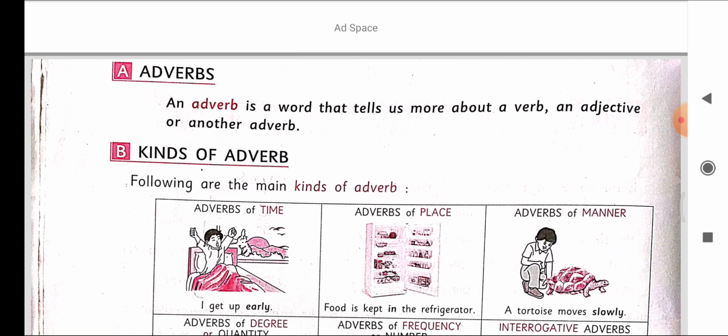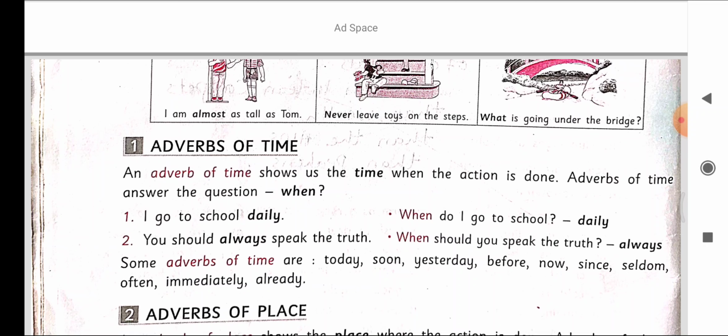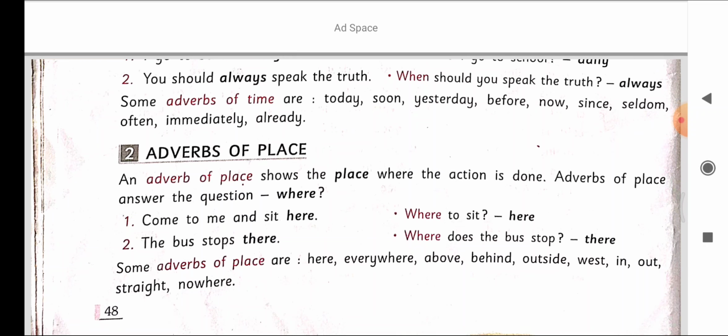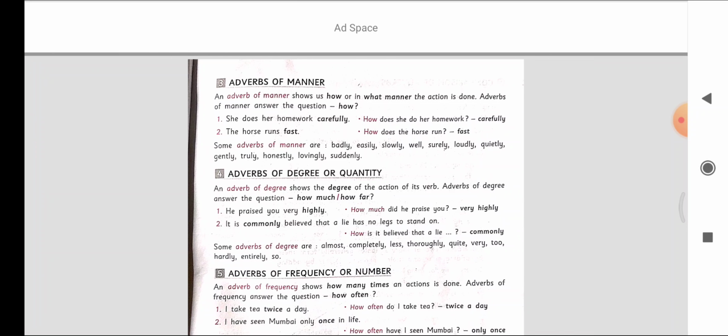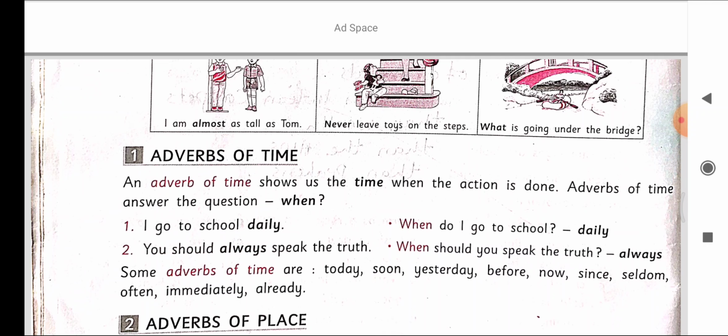Following are the main kinds of adverbs. First one is adverbs of time, second one adverbs of place, third one adverbs of manner, fourth one adverbs of degree or quantity, fifth one adverbs of frequency or number, and sixth one is interrogative adverbs. So let's see the first one, adverbs of time.